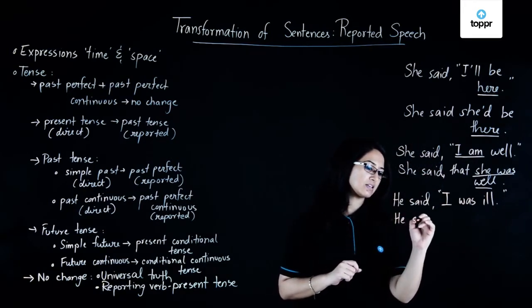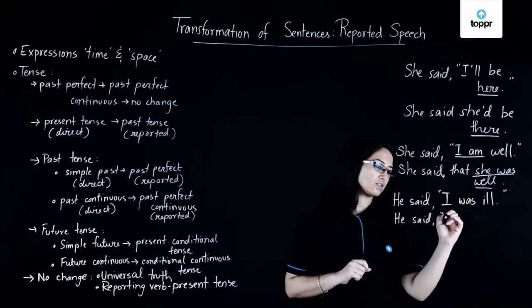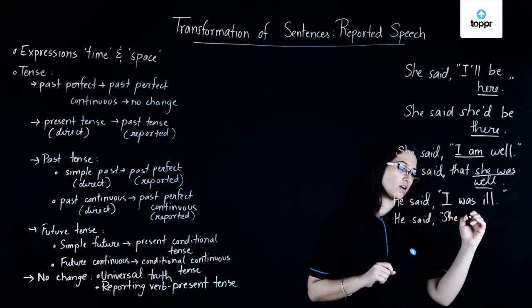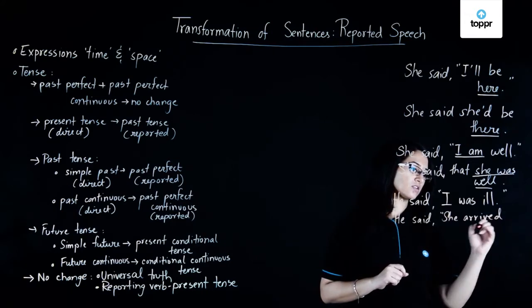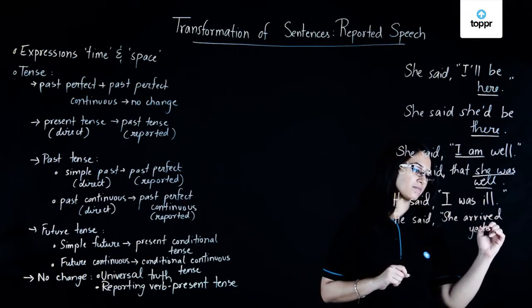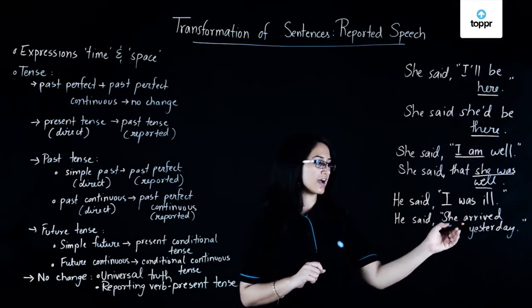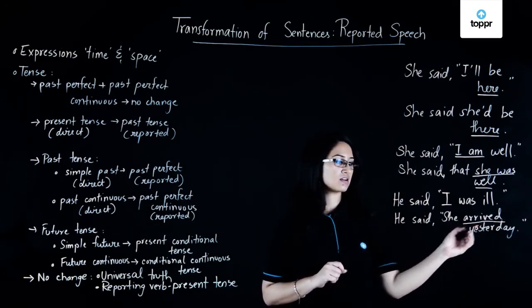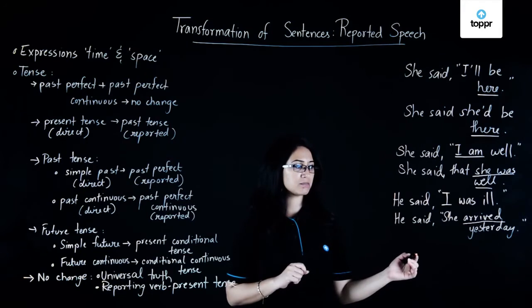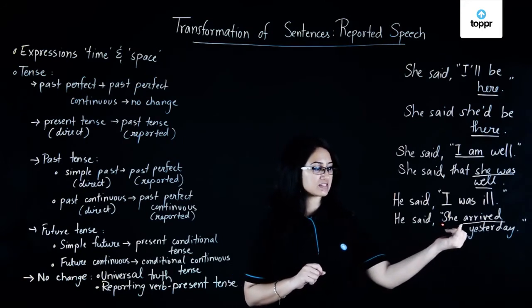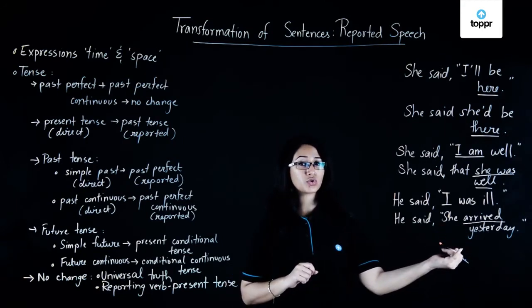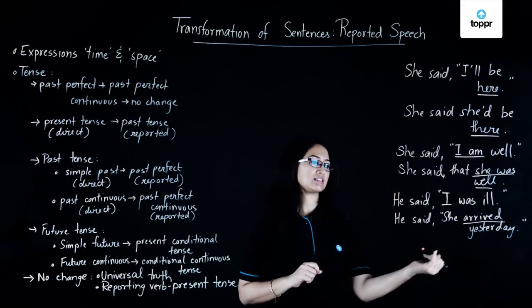Let's say he said she arrived yesterday, right? So take a look at this sentence, she arrived. This is in the past tense, the simple past tense. Simple past tense will be converted to your past perfect tense in your reported speech.